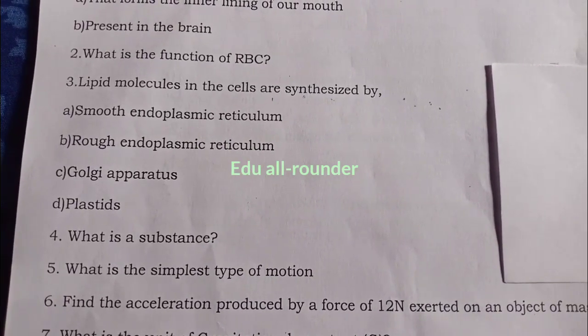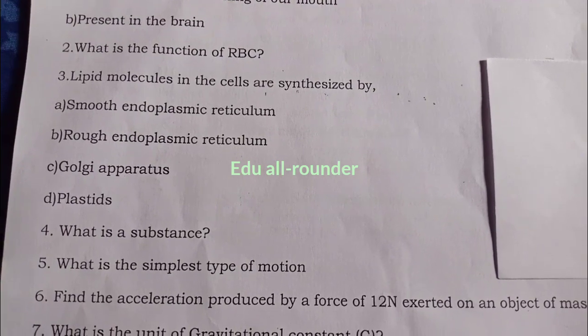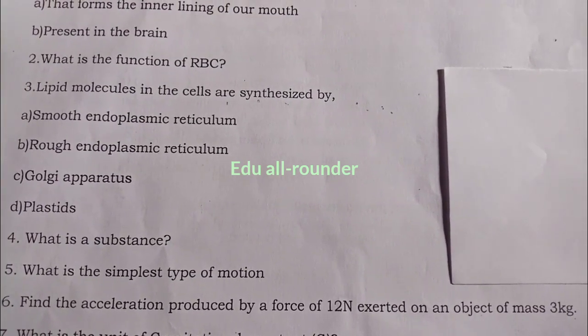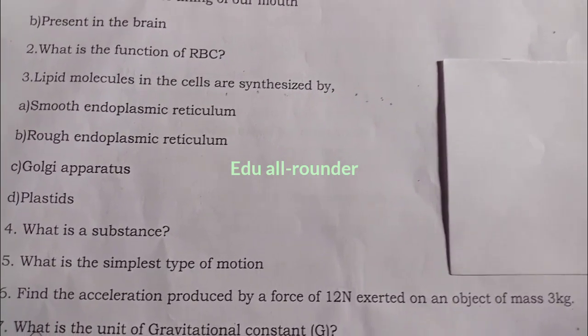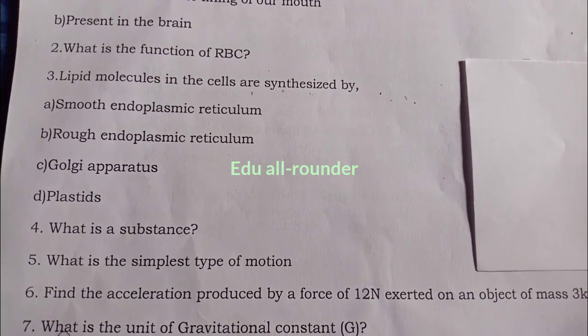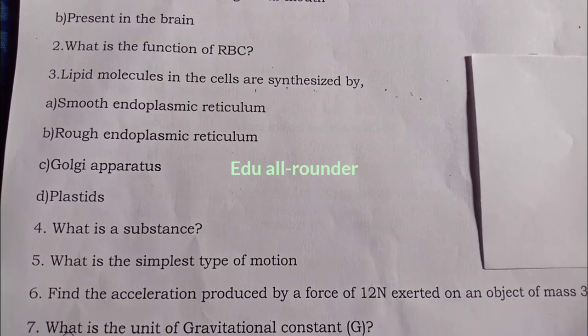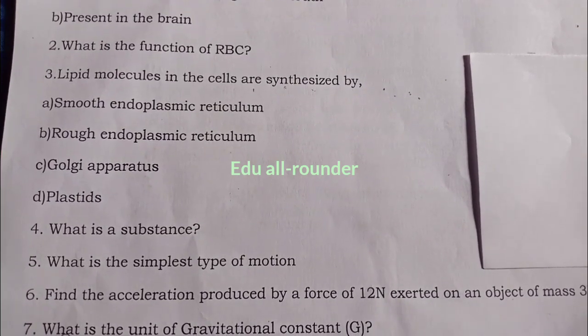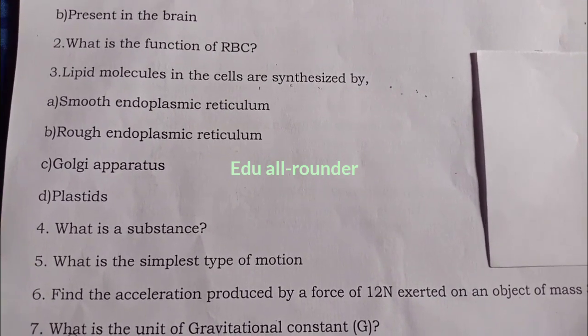Find the acceleration produced by a force of 12 N exerted on an object of mass 3 kg. What is the unit of gravitational constant G? Each carries 1 mark.